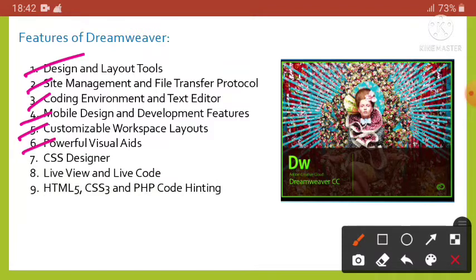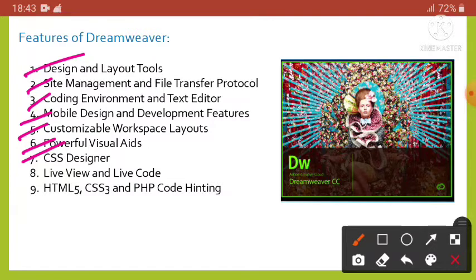Next one is powerful visual aids. It allows us to use guides, rulers, measuring tools and customizable positioning grid. In addition to that, this software also allows us to make temporary changes to our web page to see how our web page will change.